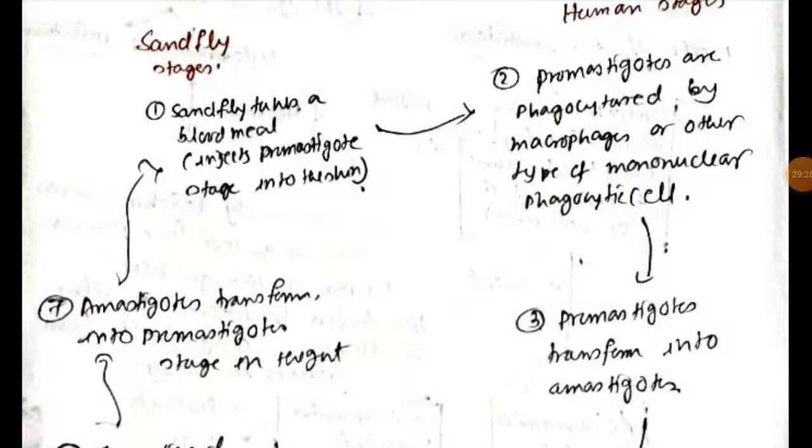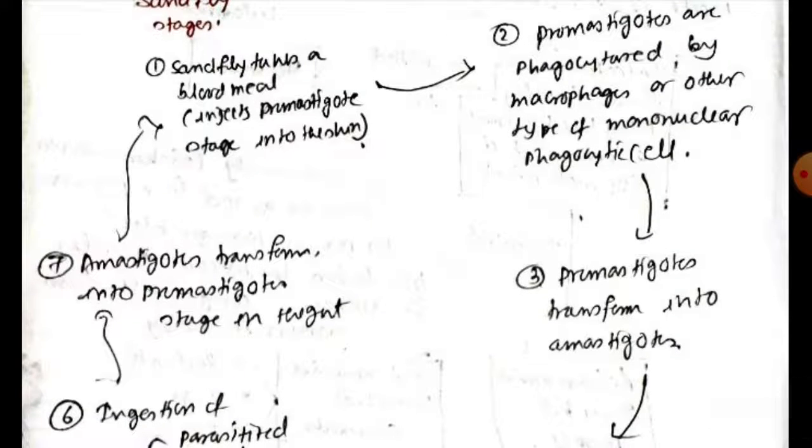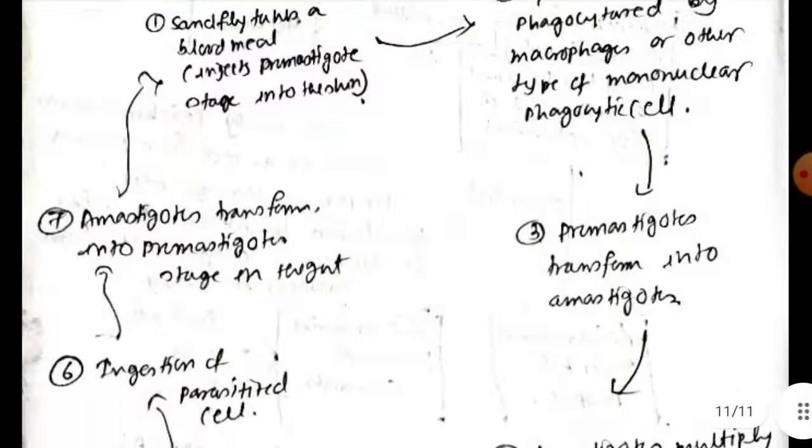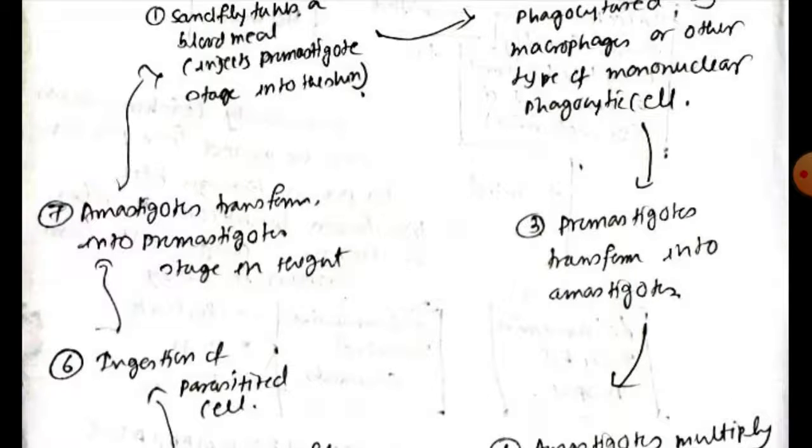So the sandfly first transfers the promastigote form of Leishmania. Okay, and this promastigote will be phagocytosed either by macrophages or by any kind of mononuclear phagocytic cell, and inside the macrophage the promastigote will be converted into amastigote. This amastigote can infect various kinds of cells in the same tissue or other tissue, and it will keep on doing this until another sandfly comes and again sucks blood, and during this blood sucking it will ingest the macrophage which is infected with amastigotes.